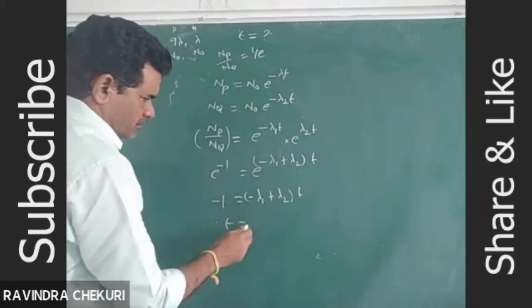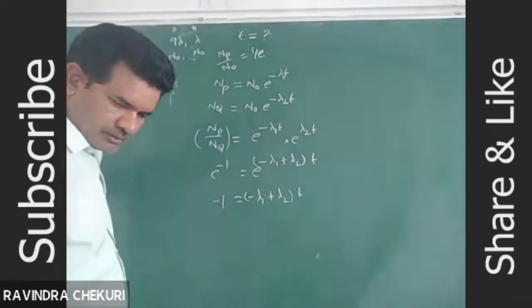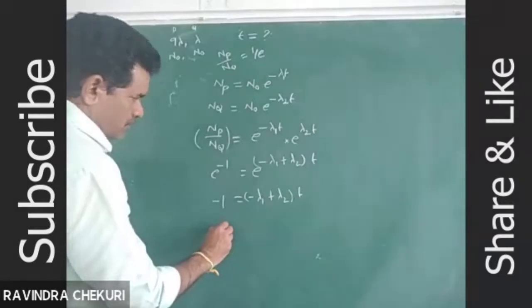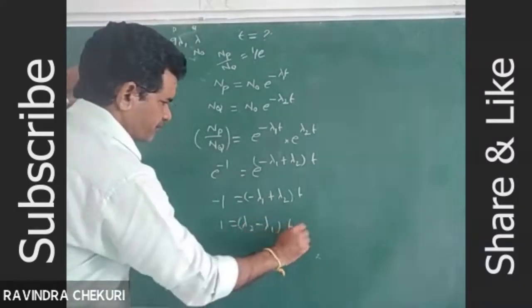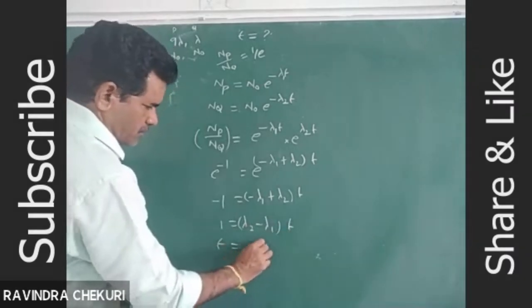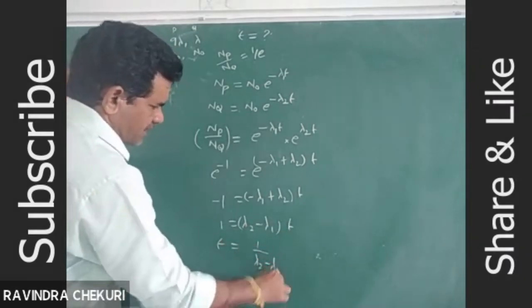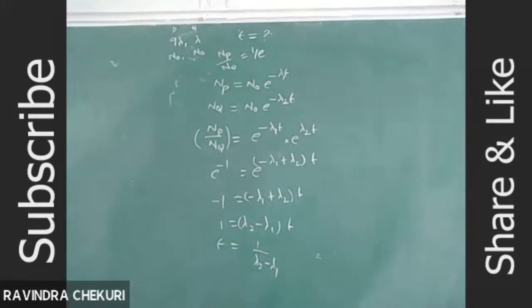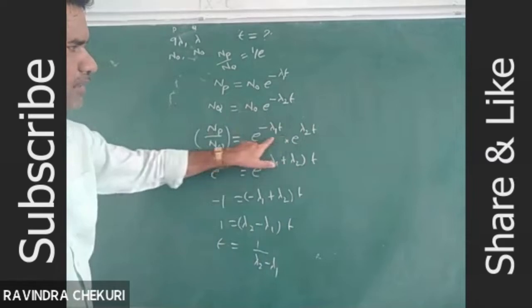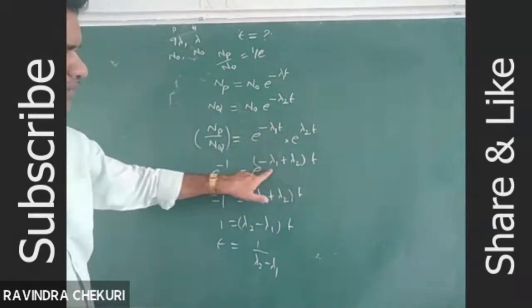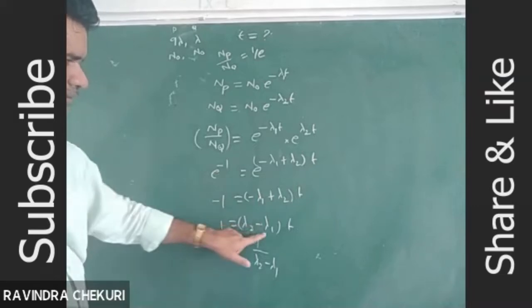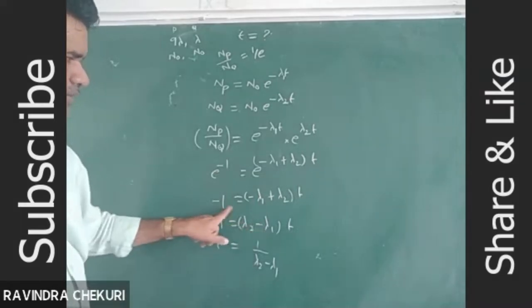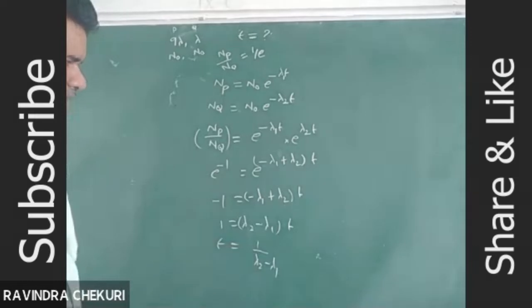Therefore T is equal to, so we have to multiply it with minus. 1 is equal to (lambda 2 minus lambda 1) into T. So T is equal to 1 by (lambda 2 minus lambda 1).